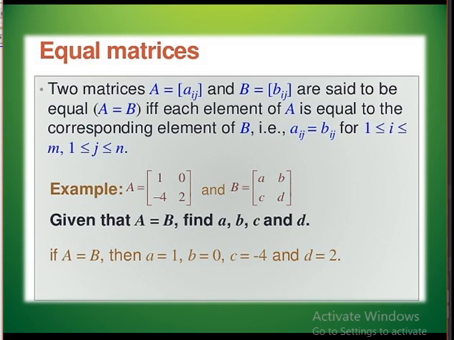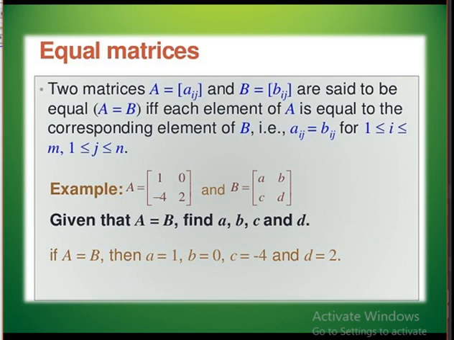Then equal matrices. When are matrices said to be equal? Two matrices are said to be equal if and only if each element of matrix A is equal to the corresponding element of B. Here a very good example is given.